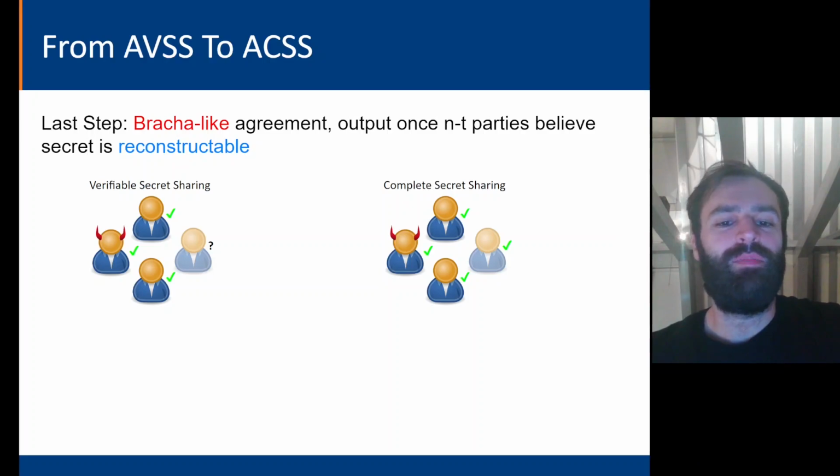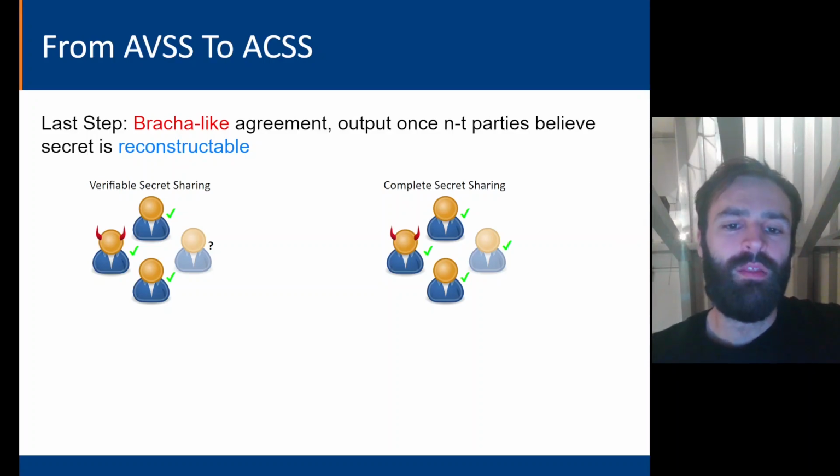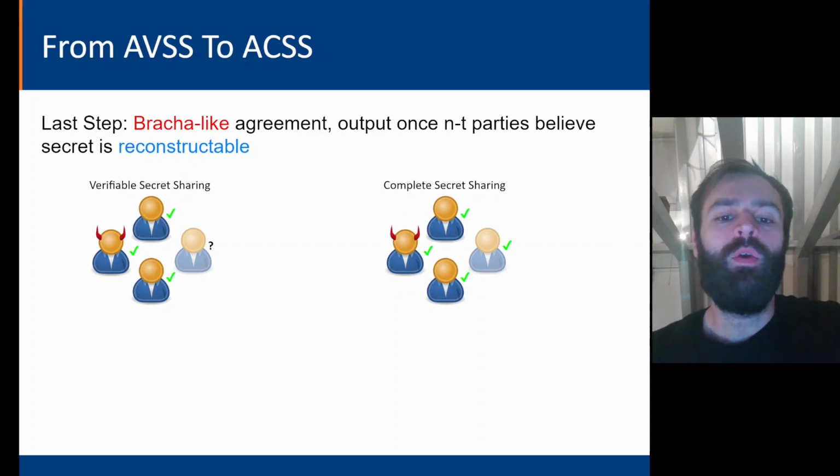Unfortunately, this means it's impossible to distinguish between an adversarial node and one that is simply slow. And it's possible that an honest but slow node may not have received a correct share, but is unable to let anyone know in time. Therefore, if we want to have some sort of completeness mechanism, we need some way for this extra party to receive their share, even if they're slow.